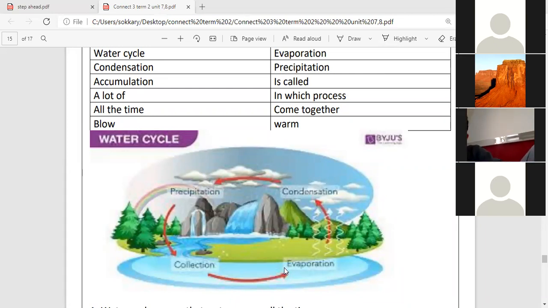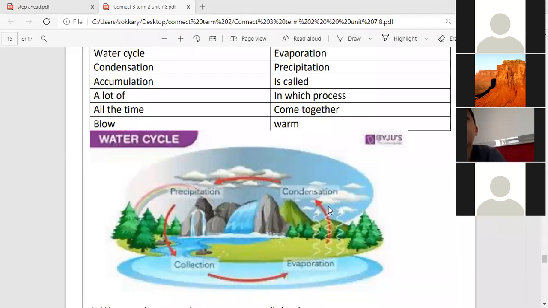Okay, students, look at this zigzag line. This means the water, when it's very, very hot, comes to the sky. What happens in the sky? The sky has cold wind.